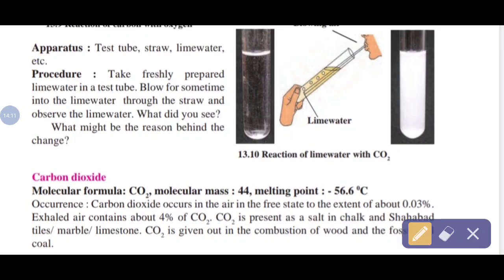Apparatus given here: test tube, straw and lime water. Procedure. Take freshly prepared lime water in a test tube. Blow for some time into the lime water with the help of a straw and observe that lime water. What did you see? So this freshly prepared lime water, after blowing air for some time in it with the help of a straw, turns milky. It is like milk. A milky, white color is obtained.